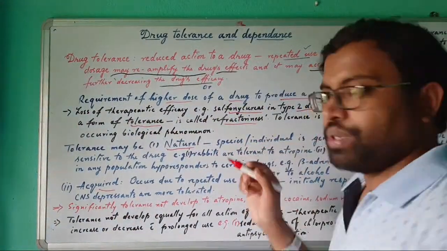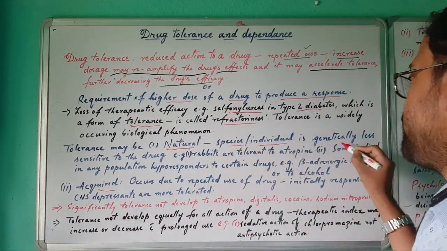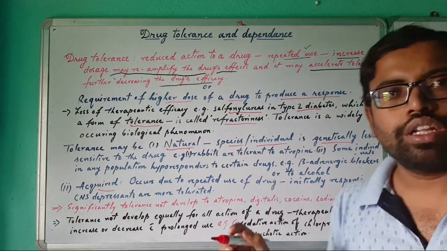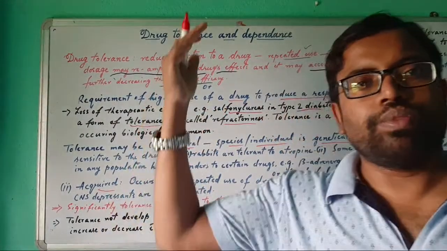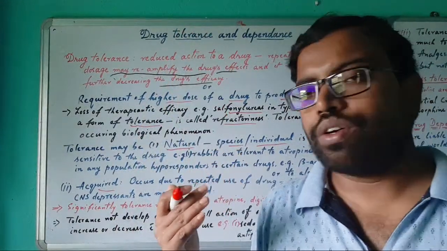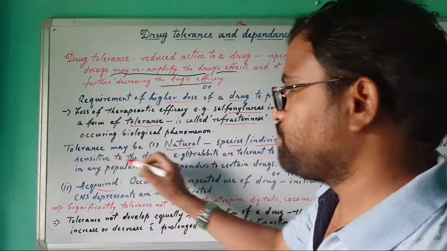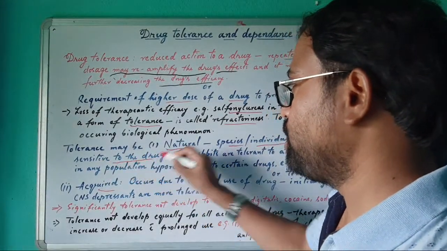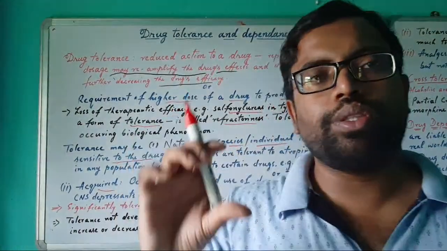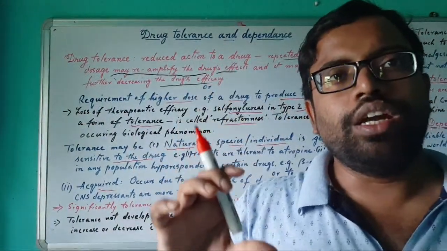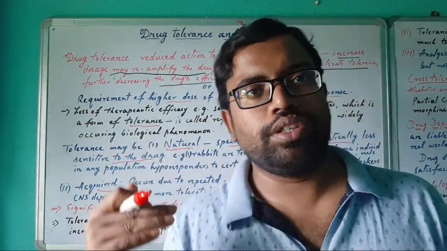So some species or individuals are genetically or inherently, from family to family, varying. They are inherently or genetically less sensitive to a certain drug. So to a particular drug, some individuals or some species may have tolerating power, meaning there is no response towards that drug.